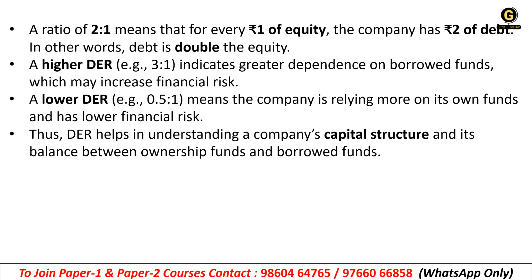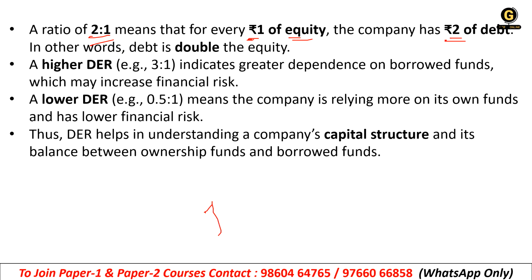See, these 4 points will clear all your doubts. See, the ratio of 2:1, right? That means that for every 1 rupee of equity, the company has 2 rupees of debt. If the ratio is coming 2:1, that means 2 rupees is debt and 1 rupee is equity.